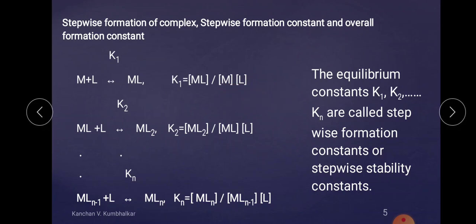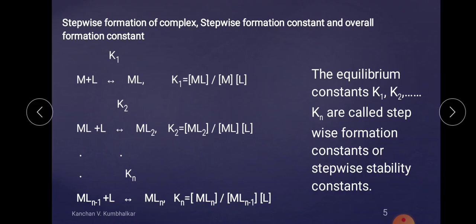Now K1 is also considered as the equilibrium constant because the reaction is under equilibrium, the forward reaction as well as the backward reaction. Second, when the product of the first step is again combined with another molecule of ligand, then a second step occurs. The second step is ML plus L gets converted into ML2.